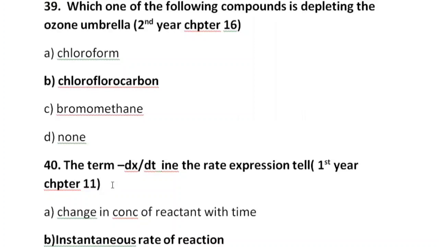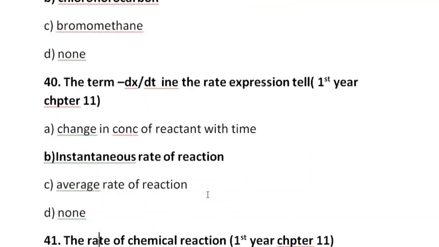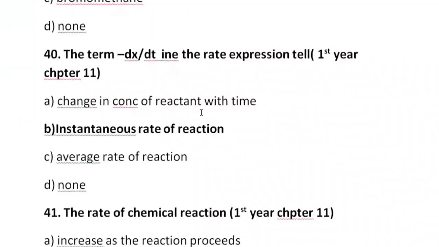40th MCQ is, the term minus dx over dt in the rate expression tells. A option, change in concentration of reactant with time. B, instantaneous rate of reaction. C, average rate of reaction. D, none. B is the correct option here, instantaneous rate of reaction.